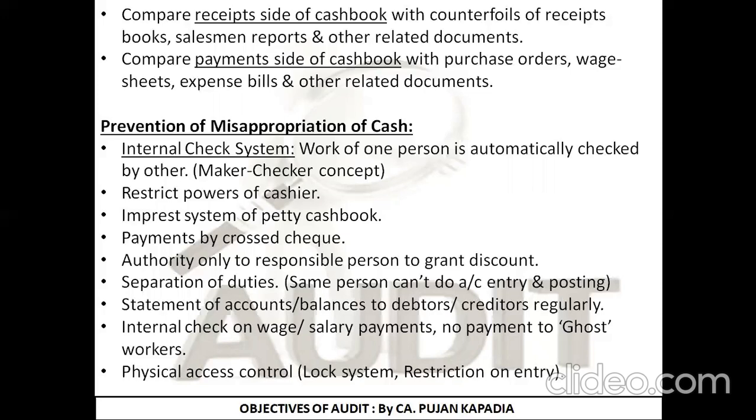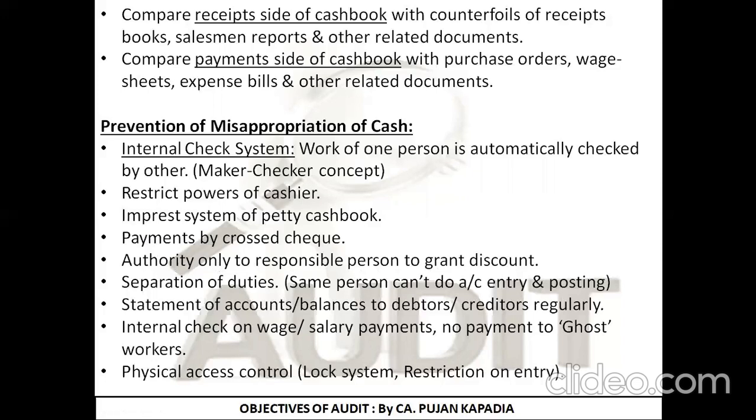Next is payment by crossed cheque. We should avoid payment by cash, as a result of which there would be no question of misappropriating the cash. Next is giving authority to grant discounts only to a responsible person. We know that when doing any business, especially retail business, we give some authorities to the salesman.